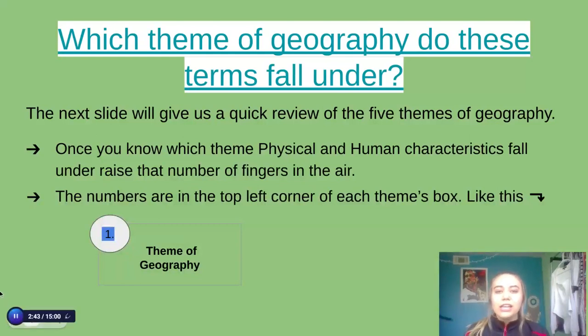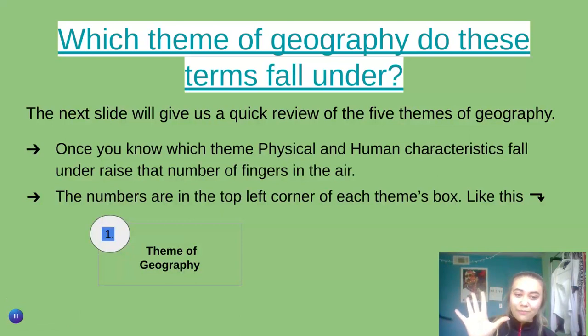All right. Now, since we've been studying themes of geography, which theme of geography do you all think this term would fall under? On the next slide, we're going to have a quick review of the different themes of geography, all 5 of them. Once you know which theme the physical and human characteristics fall under, raise that number of fingers in the air. We are not shouting the answer out loud.